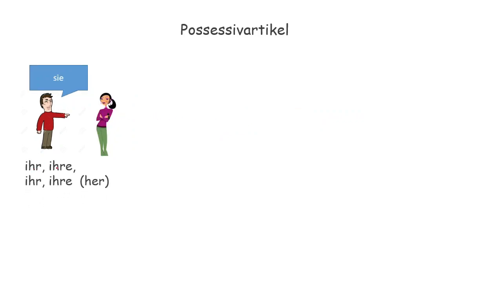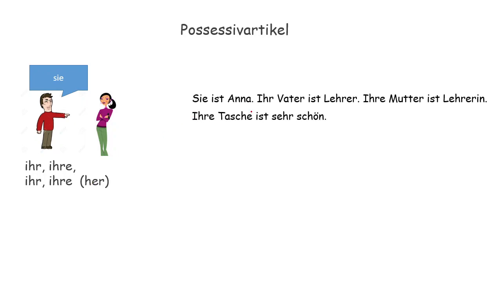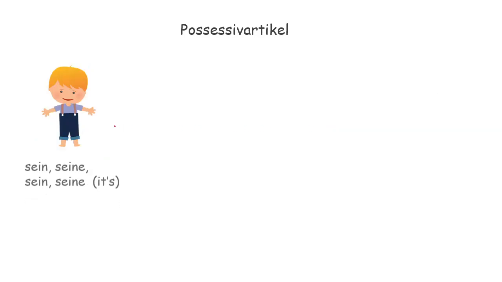Sie, ihr, ihre, ihr, ihre, her. Sie ist Anna, she is Anna. Ihr Vater, her father ist Lehrer. Ihre Mutter, feminine, we have ihre. Mutter is feminine, ihre, Lehrerin. Tasche is again feminine, then it's ihre Tasche ist schön. Her bag is very beautiful.